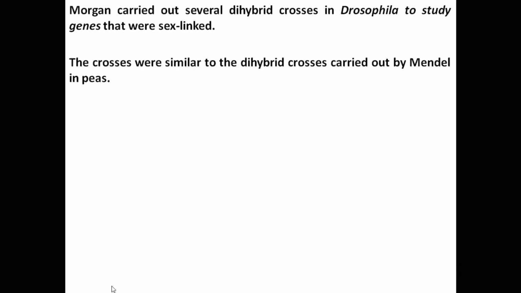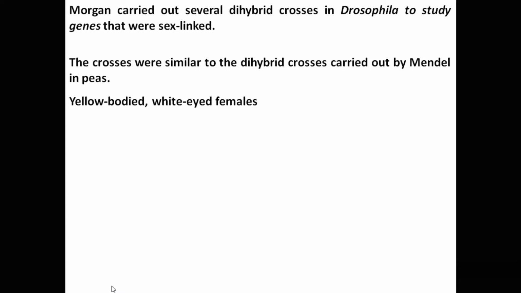Morgan carried out several dihybrid crosses in Drosophila to study genes that were sex-linked, that is, the genes that were present on sex chromosomes. The crosses were similar to the dihybrid crosses carried out by Mendel in peas. Morgan crossed male and female Drosophila to study the inheritance of two characters, that is, body color and eye color.